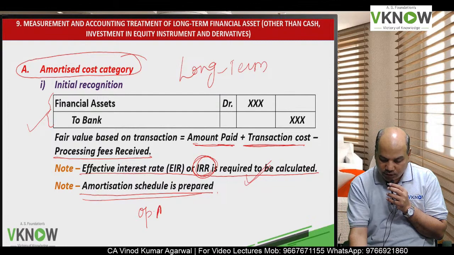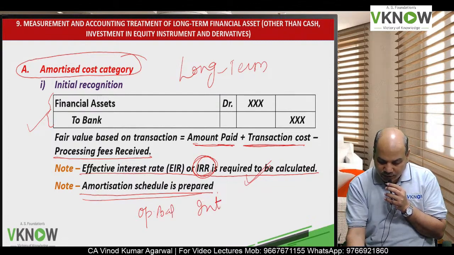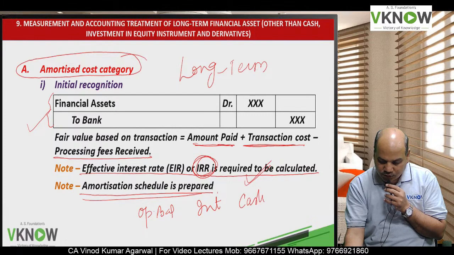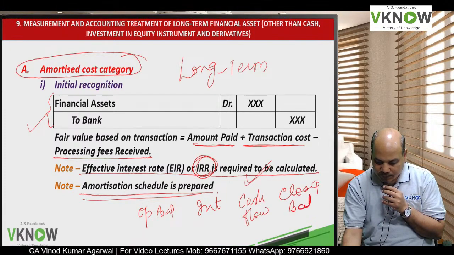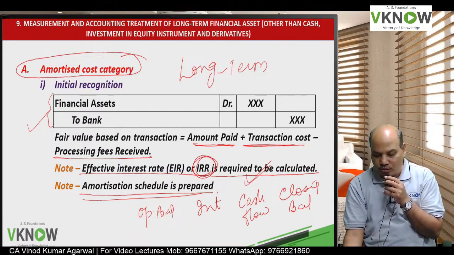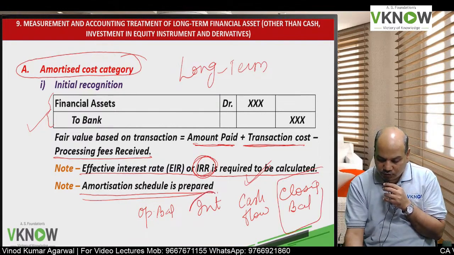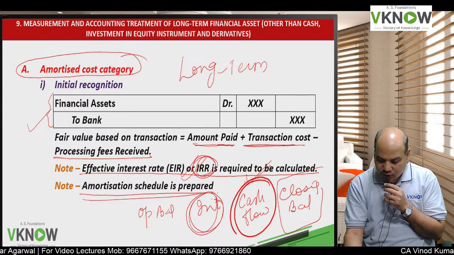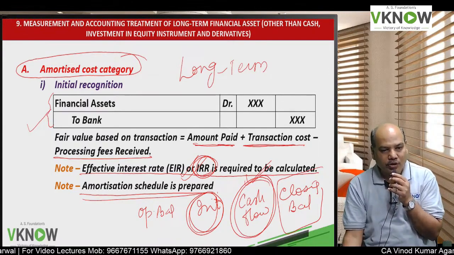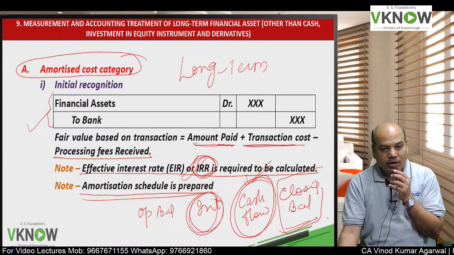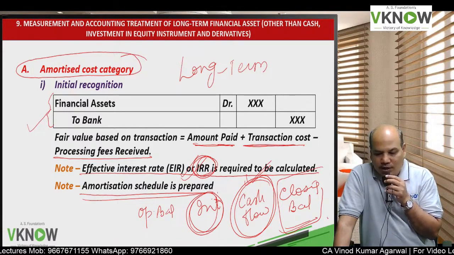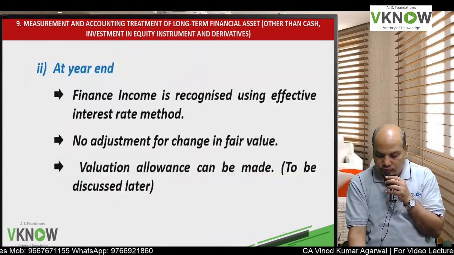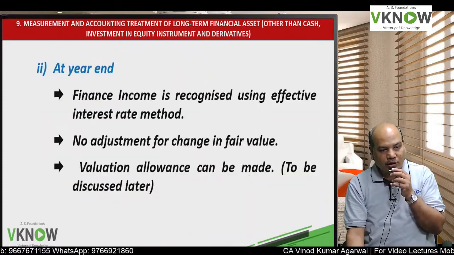which will have opening balance, interest, cash flow and closing balance. So this is called amortization schedule, and the interest will be calculated here as per EIR, and contractual cash flow we will write as per the contractual arrangement. After the life is over, if it is a 5-year bond, then after 5th year the balance should become 0. So this is right now amortized cost.